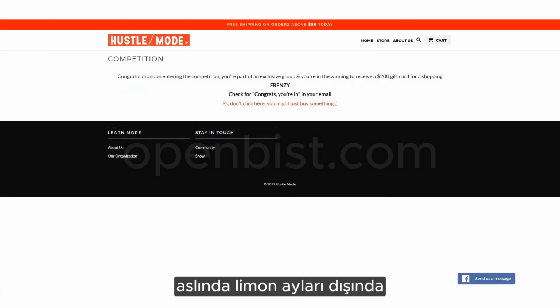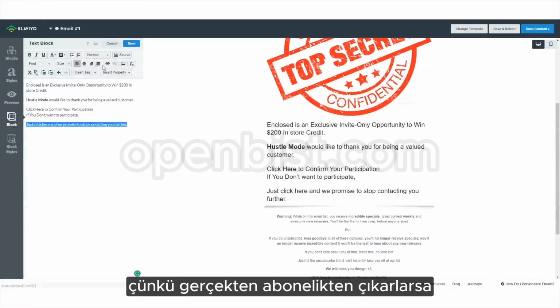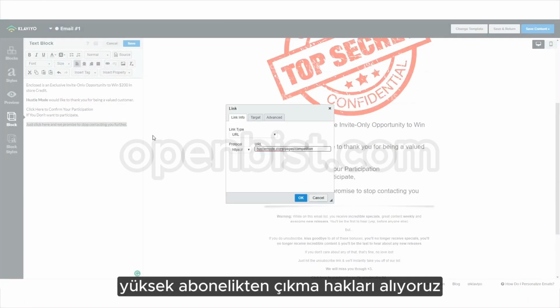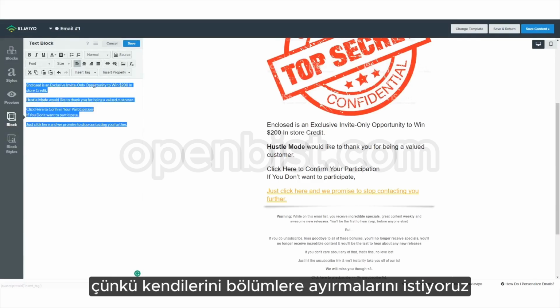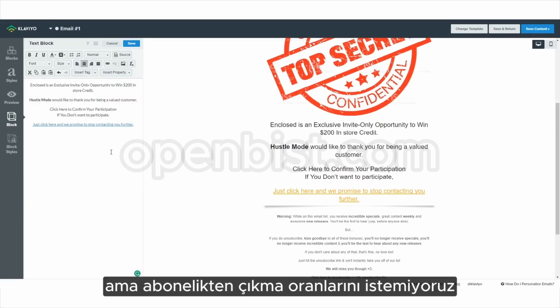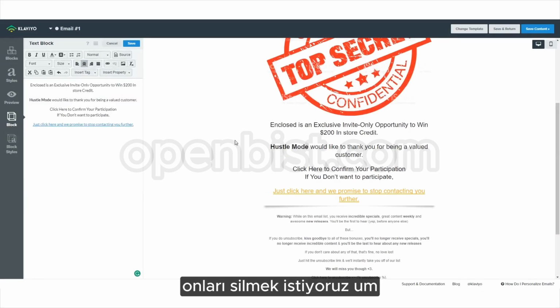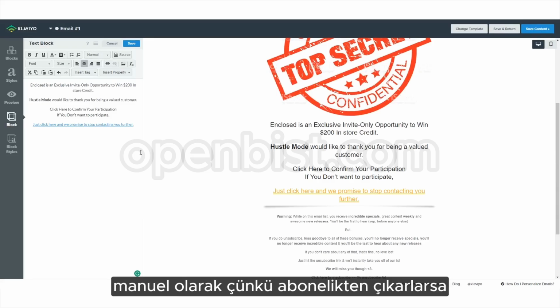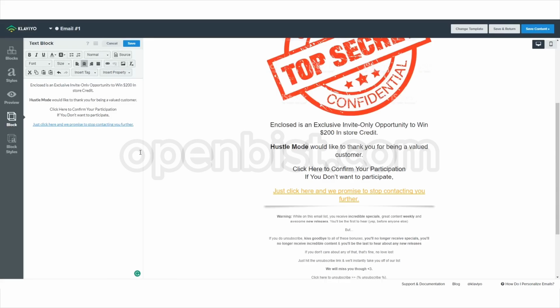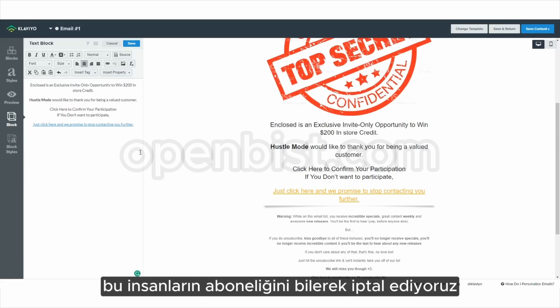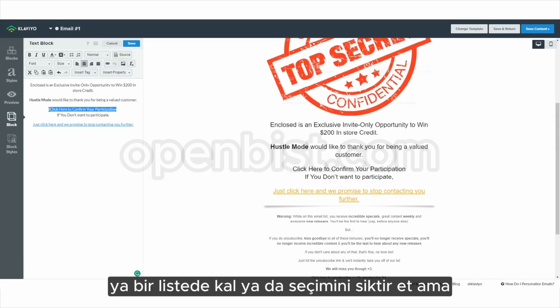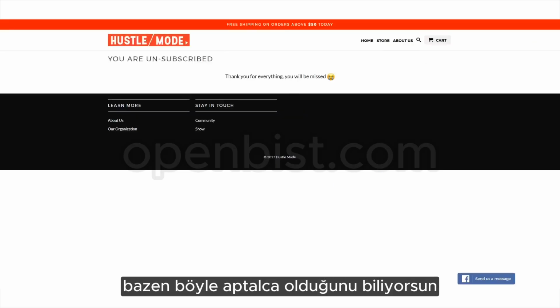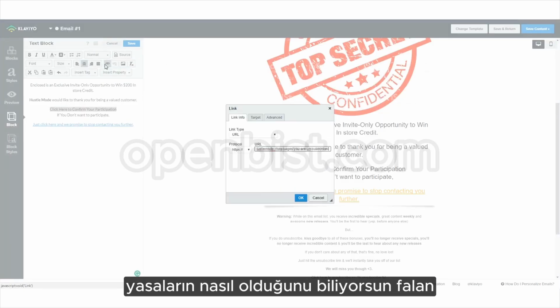Other than actually letting them, because if they actually unsubscribe, we get high unsubscribe rates. And we want them to unsubscribe from this one because we want them to segment themselves, but we don't want the unsubscribe rates. We want to delete them manually, because if they unsubscribe, we can get flagged for spam. But we do want to delete these. It's stupid because we're purposely unsubscribing these people. Like we're saying, look, either stay on the list or leave, your choice. But you know, it's stupid sometimes, with what the laws are like.